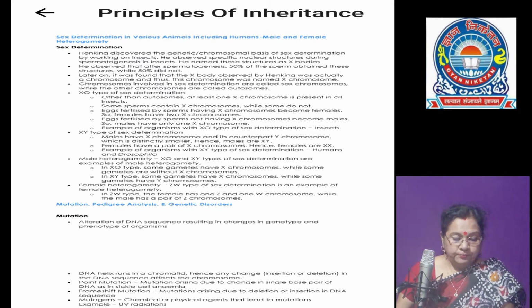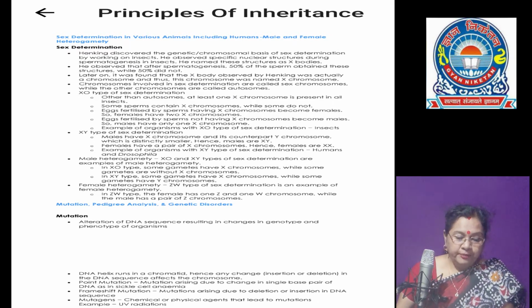As we all know, the two types of chromosomes found in individuals that relate to sex determination are autosomes and the single pair of sex chromosomes. So, in the sex determination mechanism, both male heterogamety as well as female heterogamety are seen.